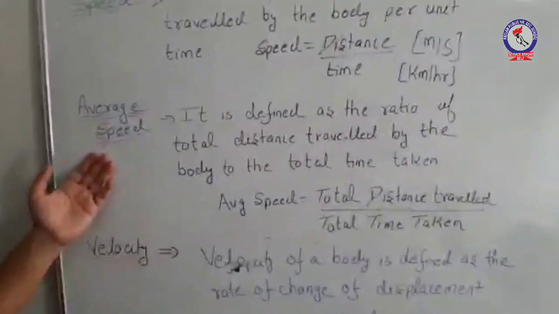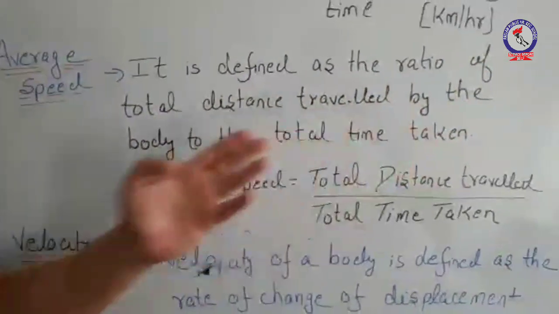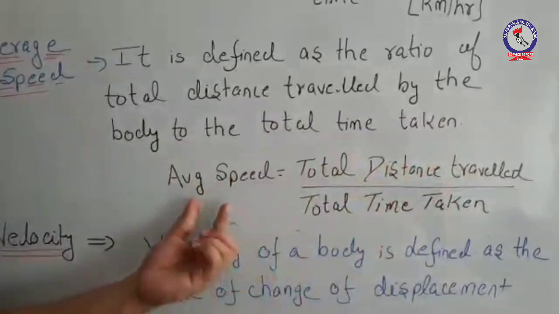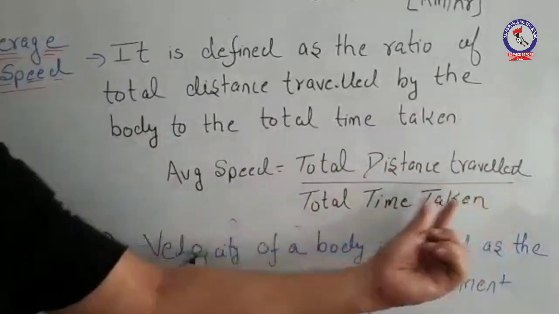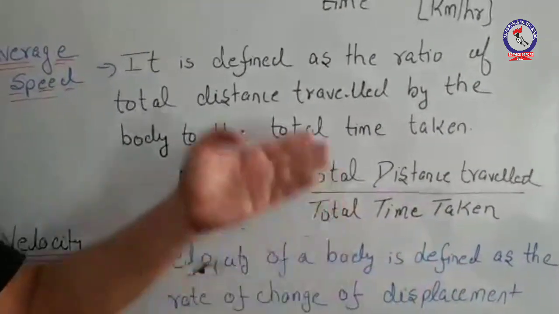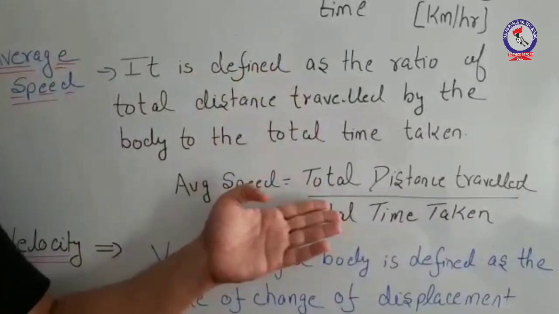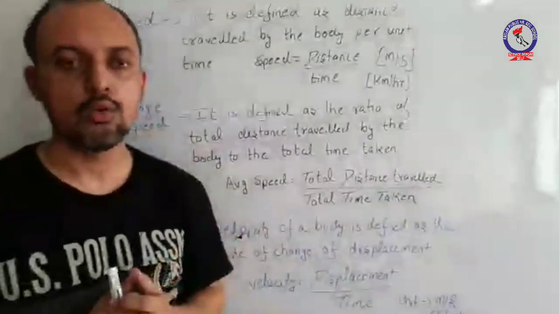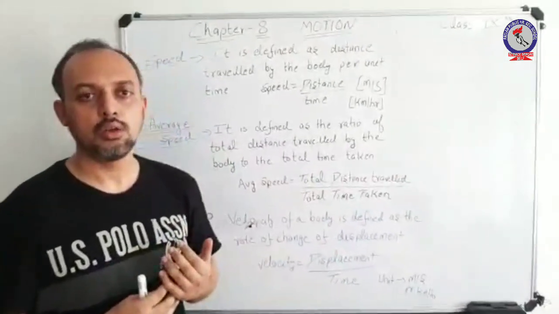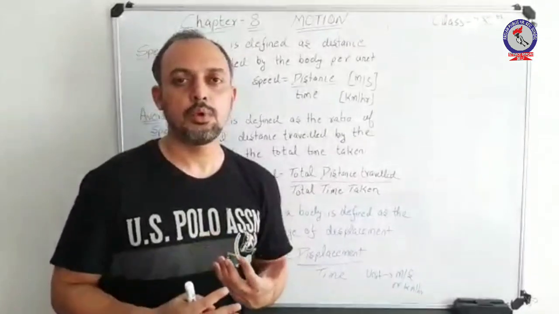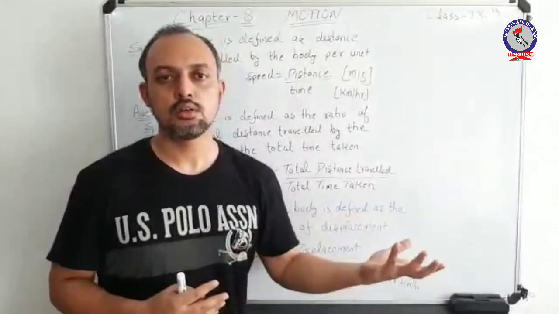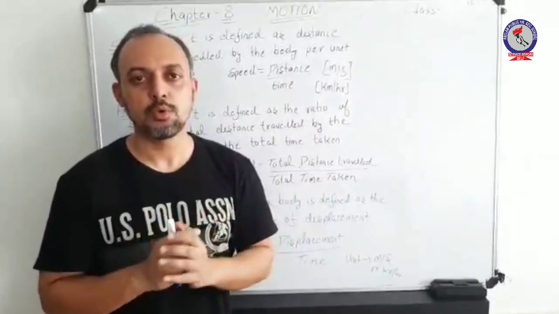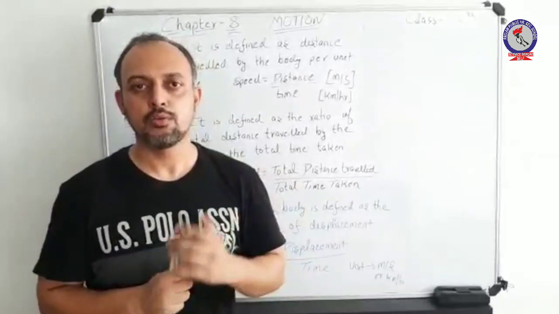As the definition says, average speed is defined as the ratio of total distance traveled by the body to the total time taken. Remember, units of speed and average speed are the same. Both are under the same units. Now, one thing you should take into account is that whenever you are dealing with the concept of average speed, you may be given distances or you may not be given distances. So remember, you need to keep the relations very properly. I'll illustrate it with the help of two illustrations.